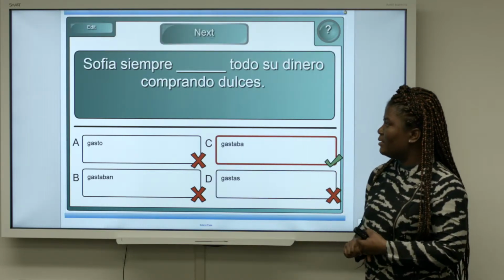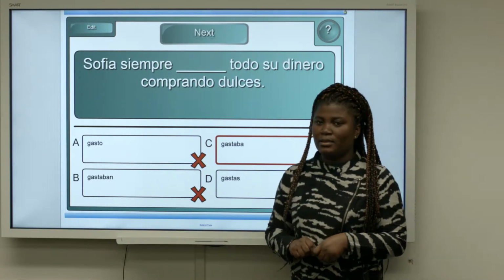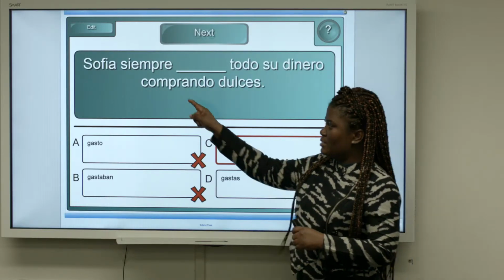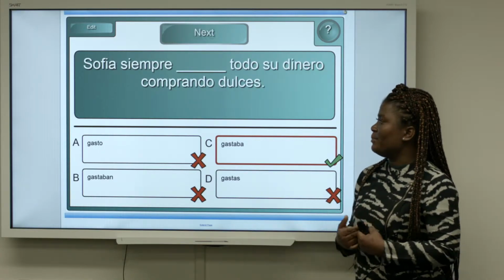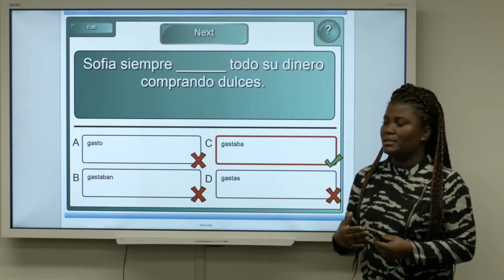Sofía siempre gastaba todo su dinero comprando dulces. Remember that when you're talking about the imperfect being used to describe habits, there are some keywords, one of which is siempre, always. So Sofía always wasted her money buying sweets. It's something that she used to do time and time again.